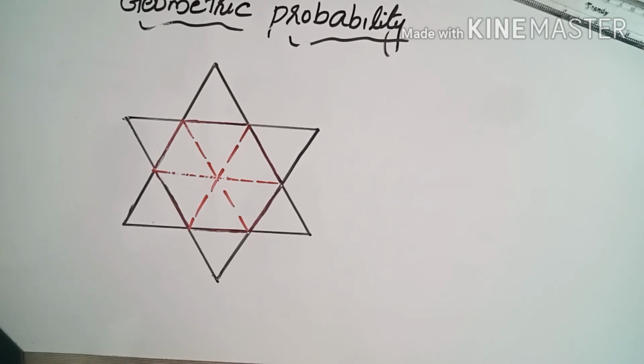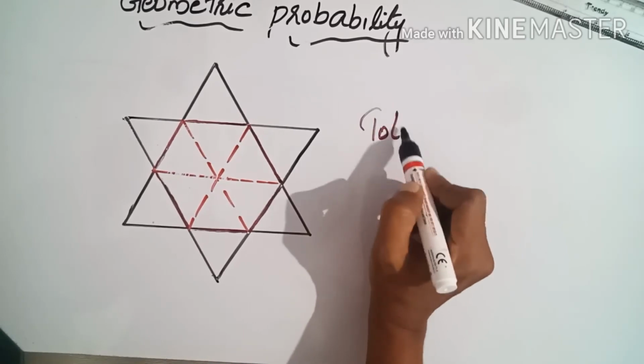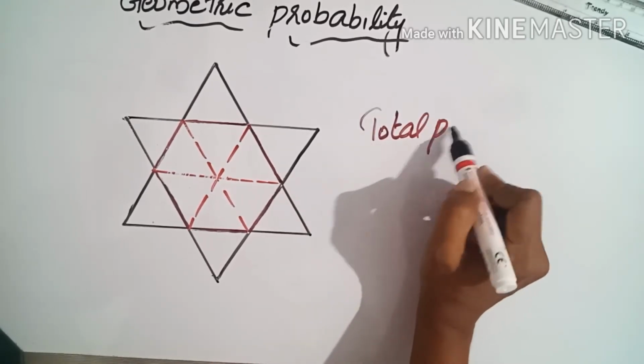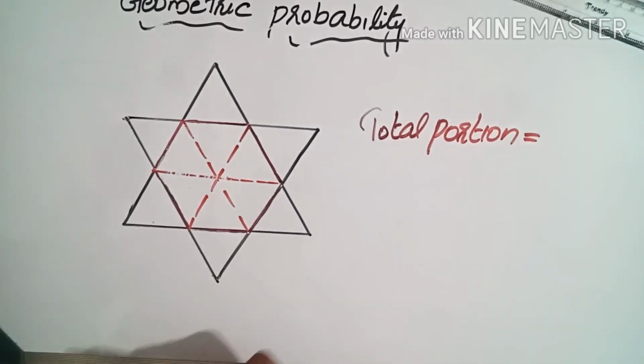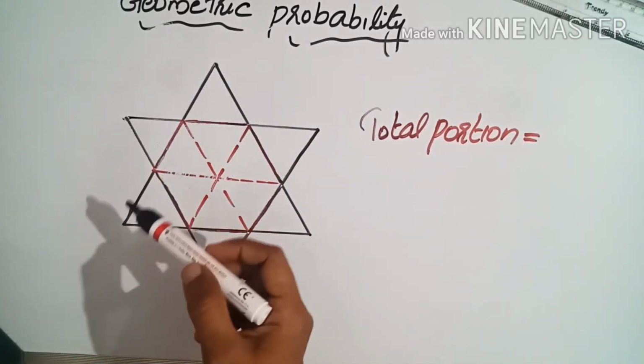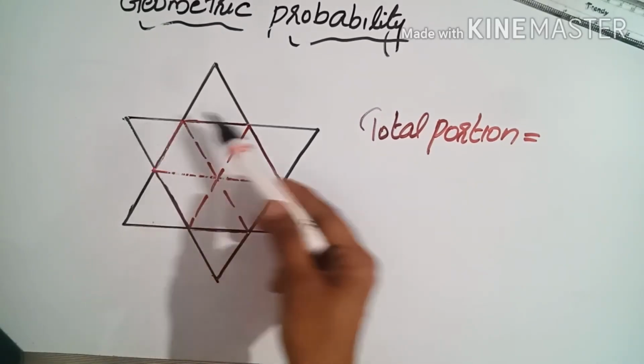So like the first case, we can count the portions. How many portions in total, then how many portions for the favorable portion. Total portion is 12 equilateral triangles, 6 inside and 6 outside.